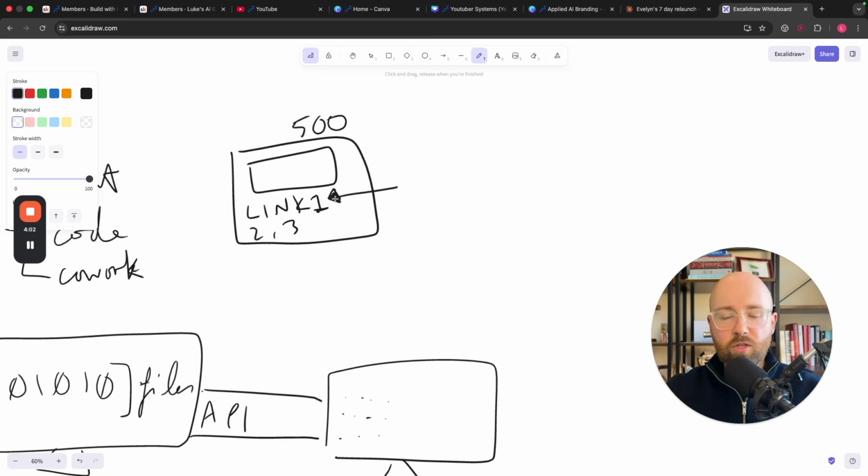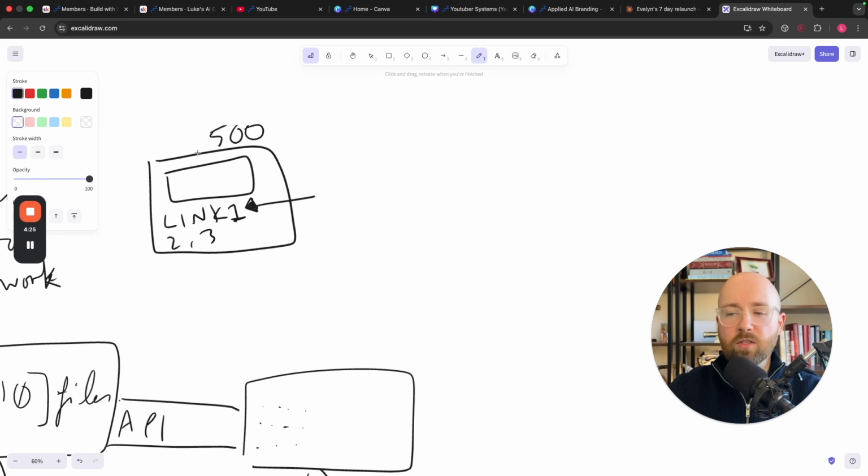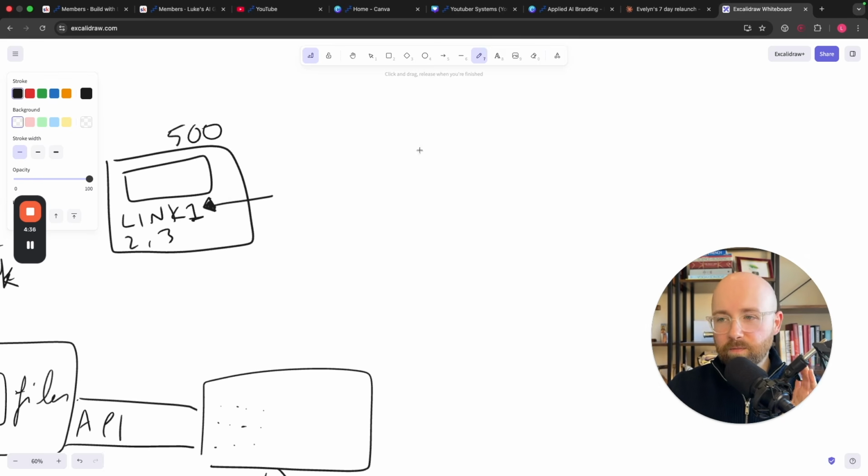It's like the difference between you giving AI just text, where it can just parse it instantly, versus giving it an image, where it has to first do character recognition, pull out the characters you hope are correct, and then it will go and do the processing. So you want to remove those kinds of steps from automations. But anyway, the problem is I have 500 of these links to change inside of my Chrome browser. But you can fundamentally change this concept of working when you start to realize that my links are shortened from some link shortening software.